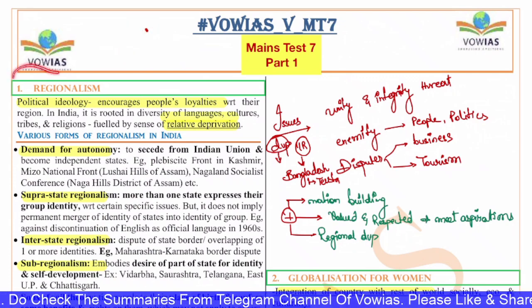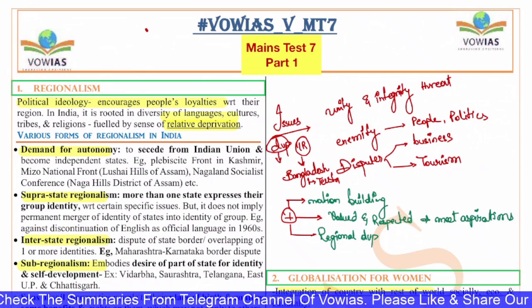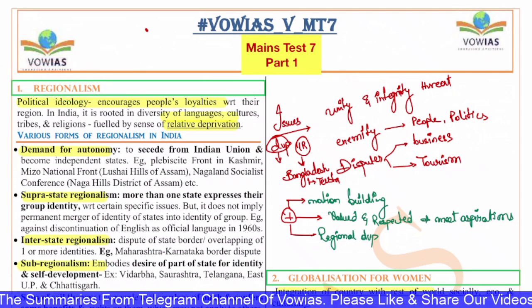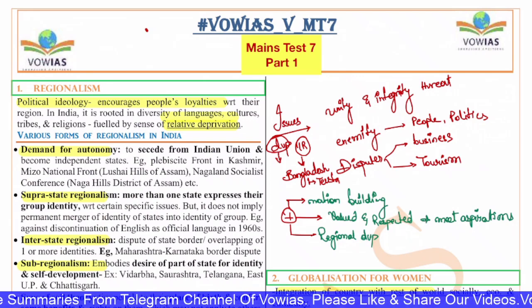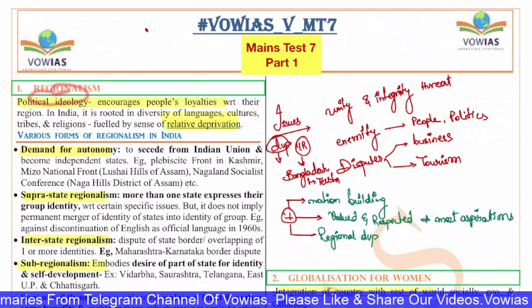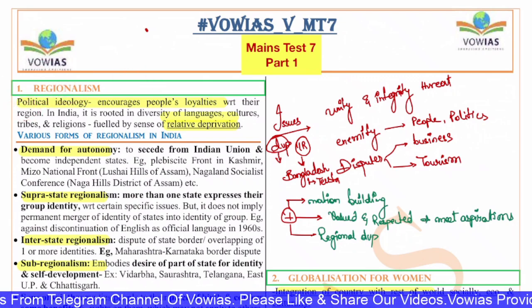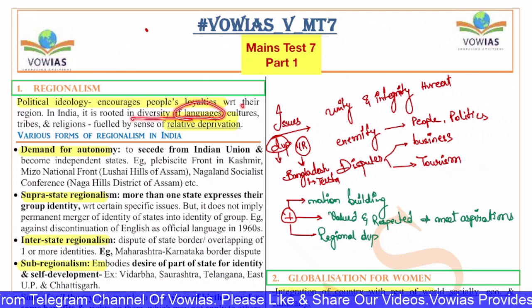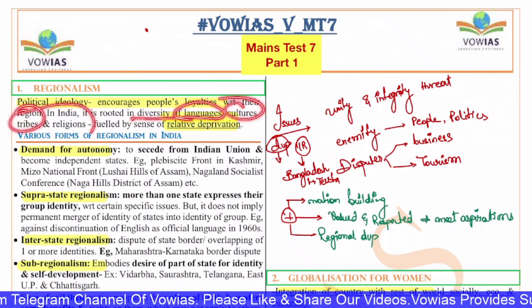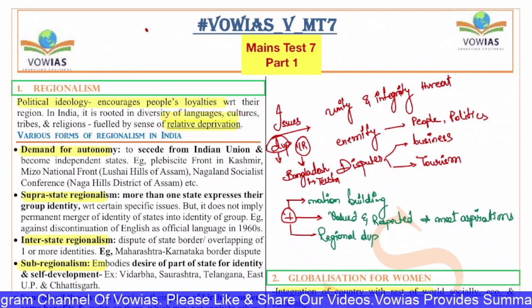The first question is on regionalism. Regionalism means affinity, or people getting attached to their own region. Regionalism is a political ideology which encourages people's loyalties with respect to the region. In India, it is rooted in the diversity of languages, cultures, tribes and religions. It is fueled by the sense of relative deprivation.